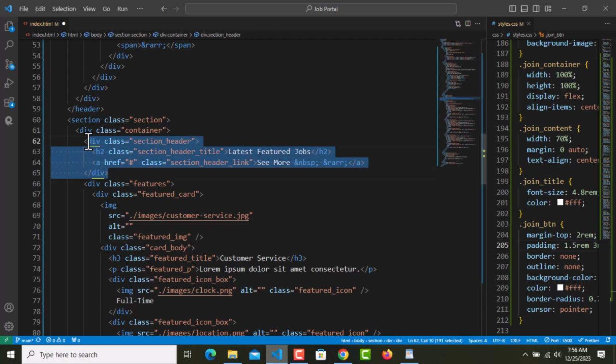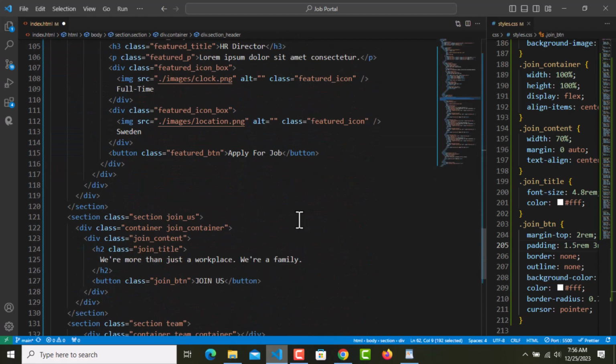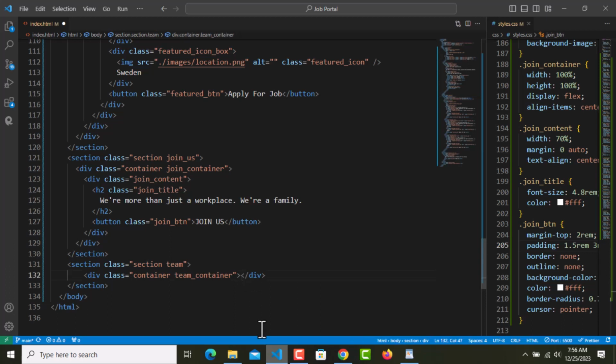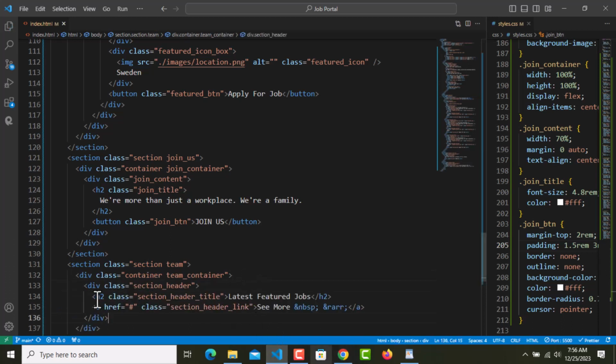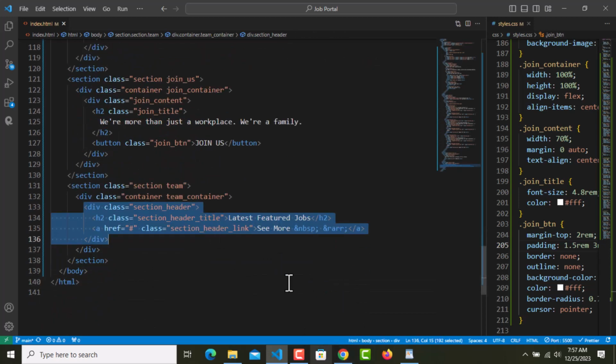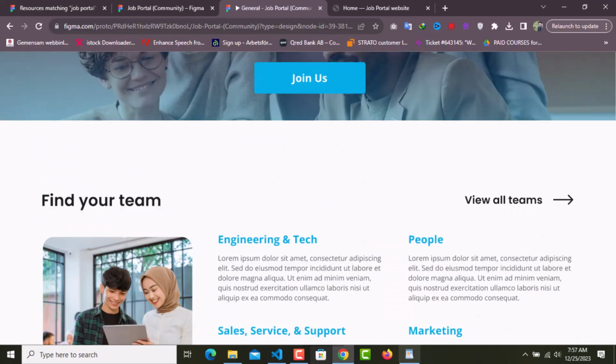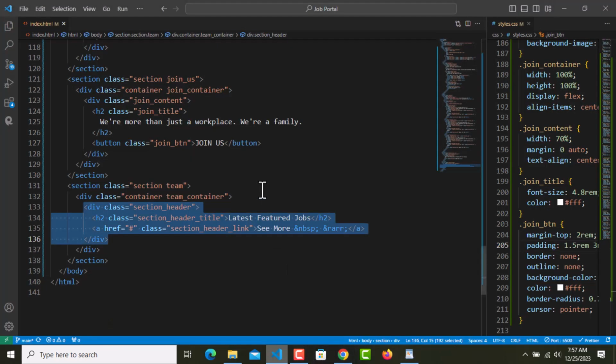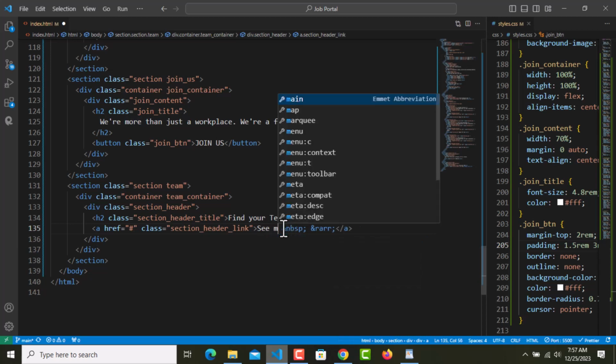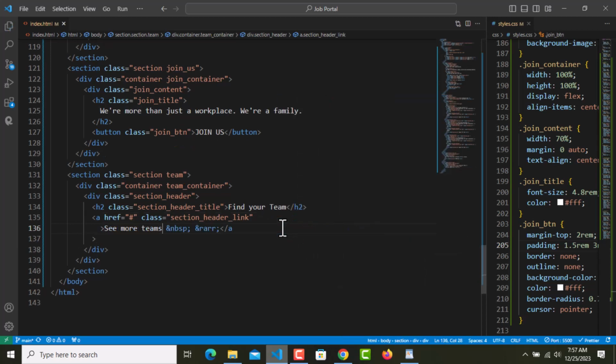So I'm gonna copy this, paste this inside this container, and we already have CSS written for this section. This is going to be reusable. So find your team and view all teams. So I'm gonna replace this text, find your team, and see more teams, just like this.